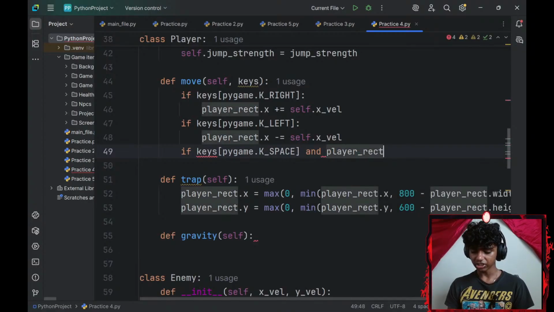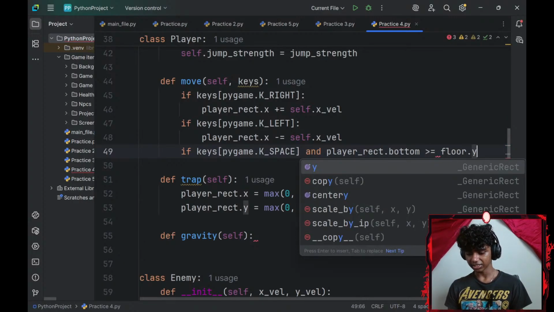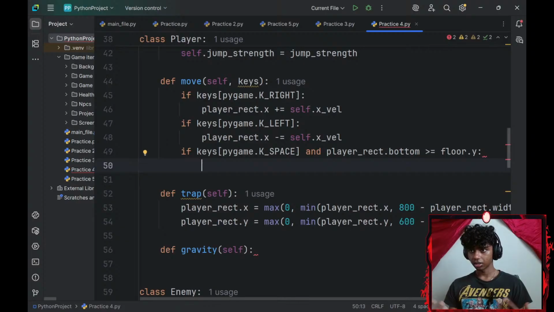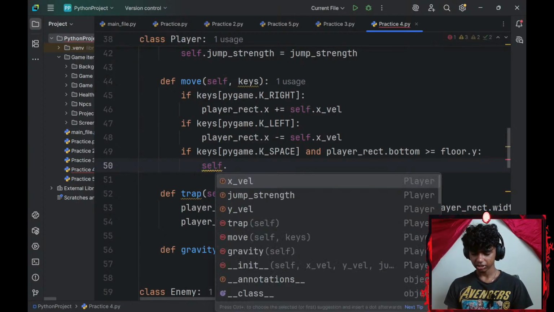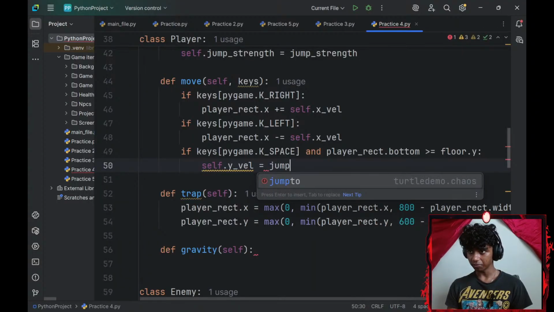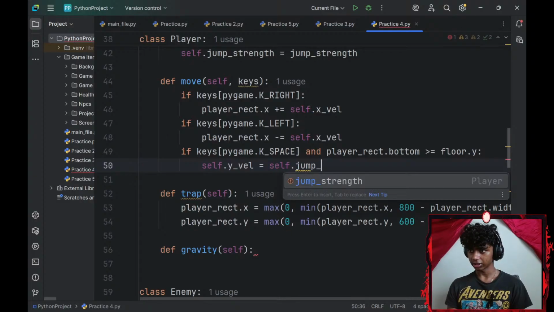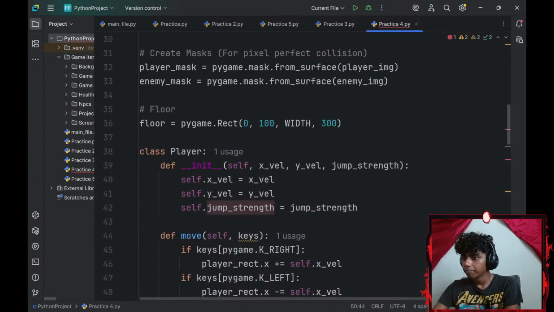and player_rect.bottom, if my player's bottom is greater than or equal to my floor's y-axis, my self.y_velocity, my player's y velocity, is going to be equal to my jump_strength. Actually, self.jump_strength. So self.jump_strength equals jump_strength.